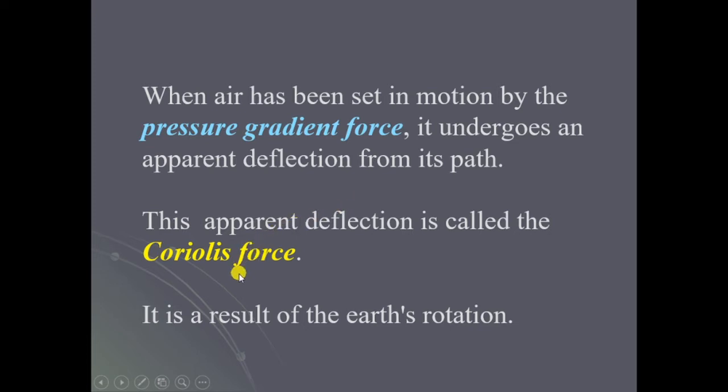It is the result of Earth's rotation. Because the Earth is rotating, when any object starts moving, it doesn't move in its original path but deflects from it, taking the shape of a parabola or a curved path. This deflection is due to Coriolis forces.